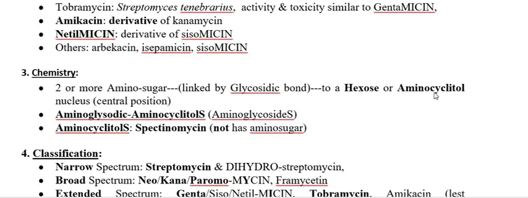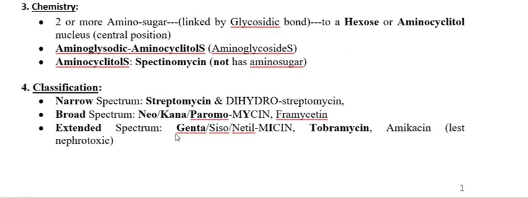If you put only the hexose, that is also known as aminocyclitol, the one that belongs to this group is spectinomycin. So what is spectinomycin? Spectinomycin is an aminocyclitol or hexose that doesn't have the amino sugar. So an aminocyclitol example is spectinomycin. So this is about the chemistry of aminoglycosides.